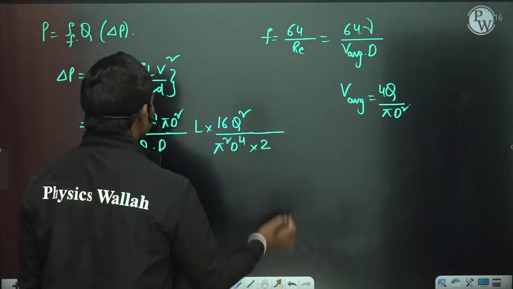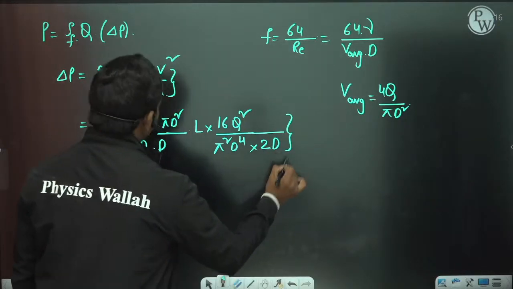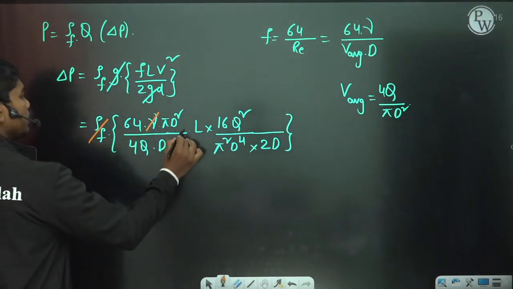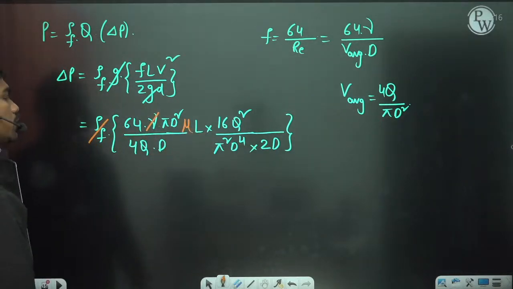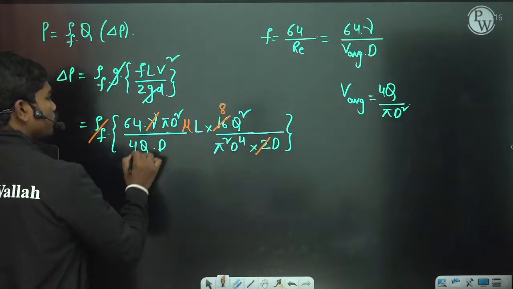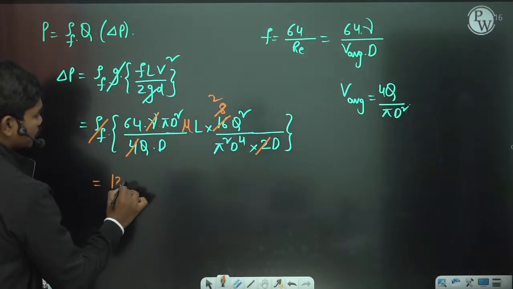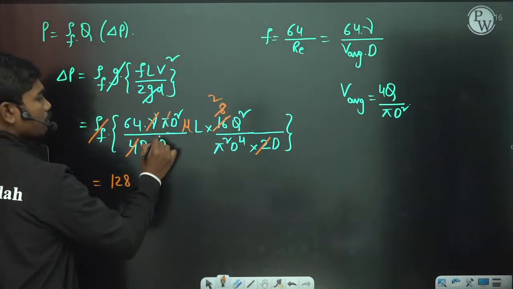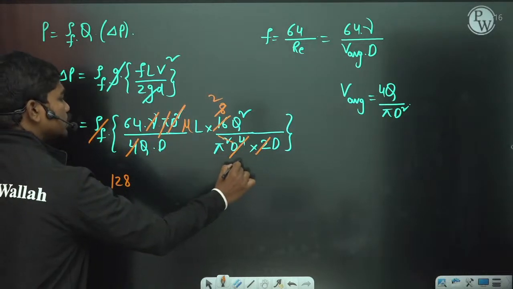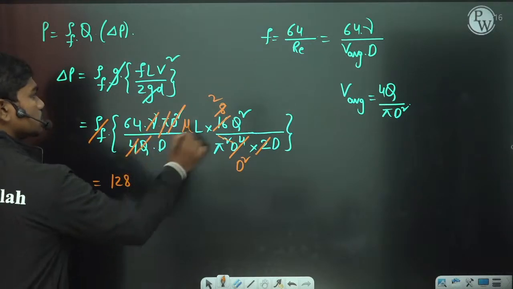So 2 times of this diameter, it's a pipe. And now if you see carefully, this density and kinematic viscosity, if you multiply, you can write the dynamic viscosity value. So 2 cancels this 8 times and 4 cancels this 2 times. So 2 times 64 is 128. We have 1 pi here, so cancel this. Similarly, you have 1 D square, so cancel 1 D square here. You have Q also there, so you cancel 1 Q.